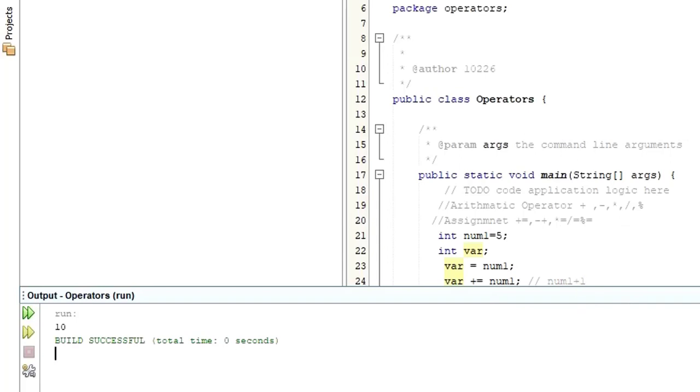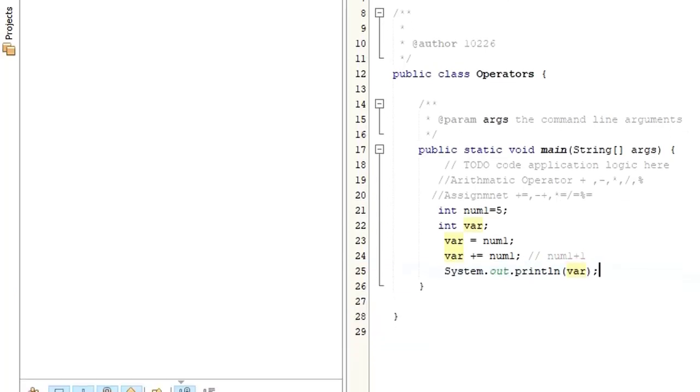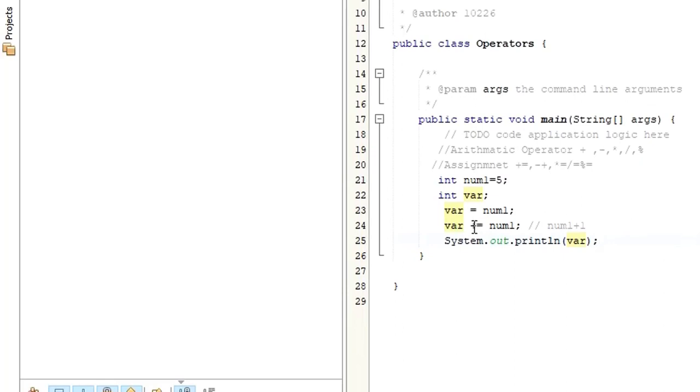So if you want to use multiplication, sorry, it's not going to add by 1, it's going to add 2 times, like whatever value you have for num1 is going to be multiplied by 2. So 5 plus 5. In case you put 10 here, the result would be 20.